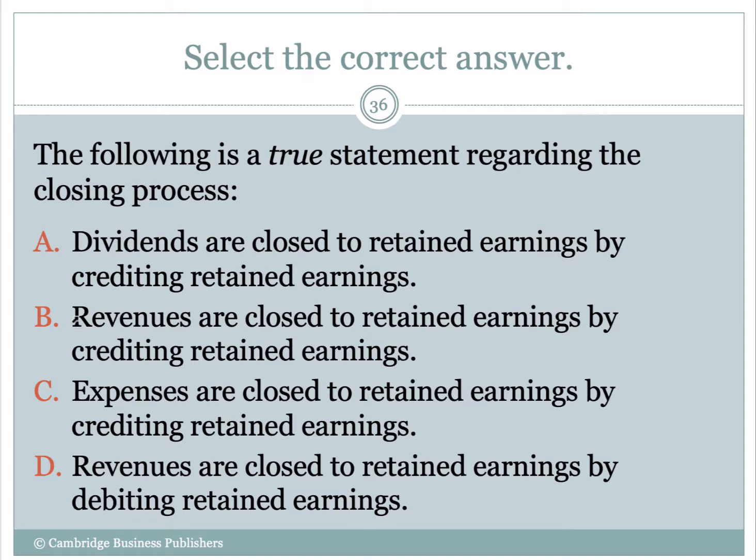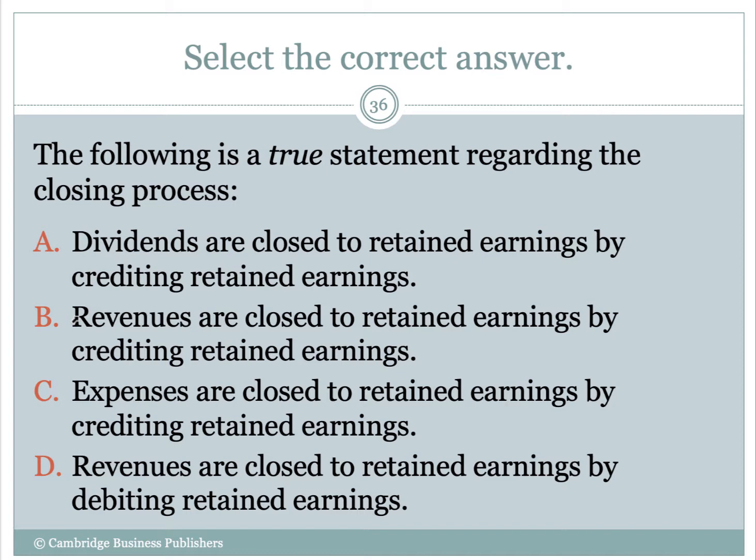Okay. So dividends are closed to retained earnings by crediting retained earnings. Again, no, that's not correct. Well, think about it. How do we increase retained earnings? With a credit. How do we decrease retained earnings? With a debit, right? So retained earnings actually needs to decrease to close dividends because dividends take away from our retained earnings. A says we're increasing retained earnings, so A is not correct, okay?